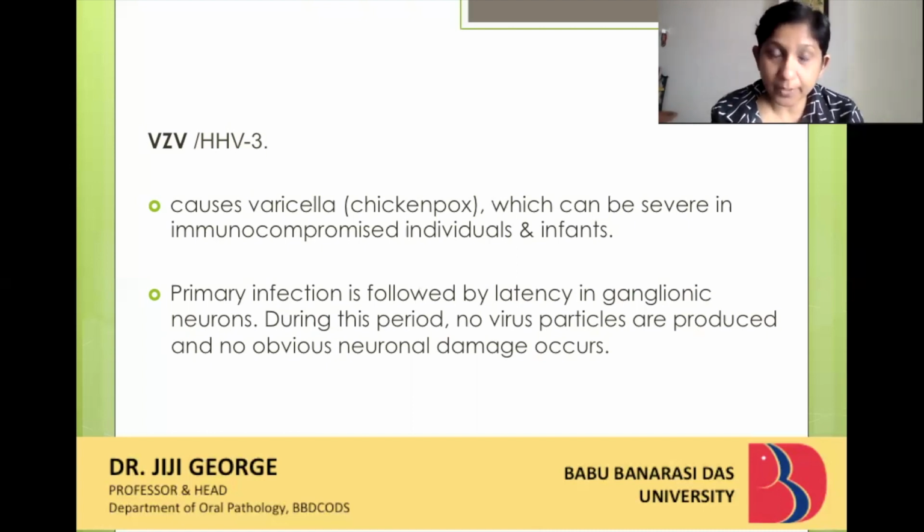So that means our body does not contain any viral particles when it is in a latent period. Again, later on in that patient's life, whenever the patient becomes immunocompromised, maybe due to old age, or as I said, due to some other viral infection like HIV, or whatever reason the patient has a compromised immunity, that is when the varicella zoster virus, which is latent in his ganglionic neurons, will get reactivated. So that's another word which we learned today, called reactivation of the virus. As soon as this virus gets reactivated, that is when it causes the secondary infection.